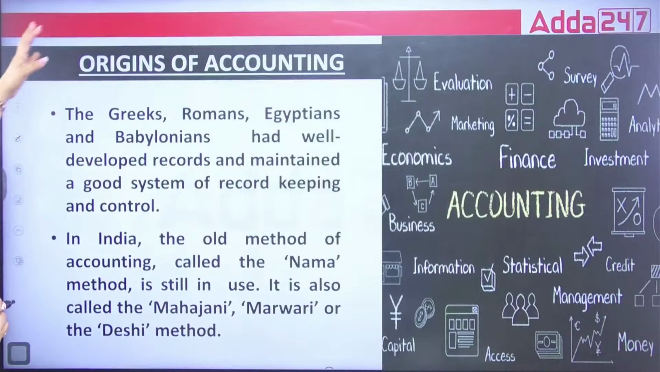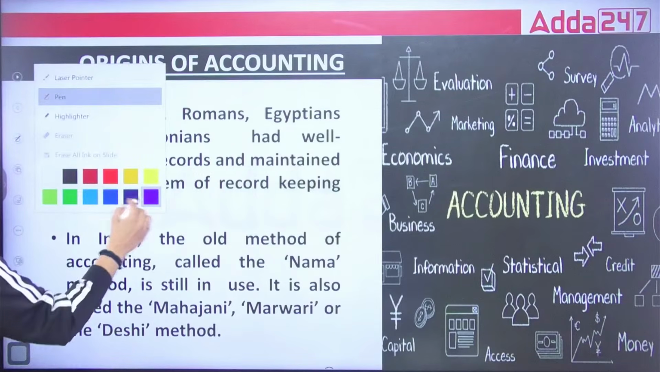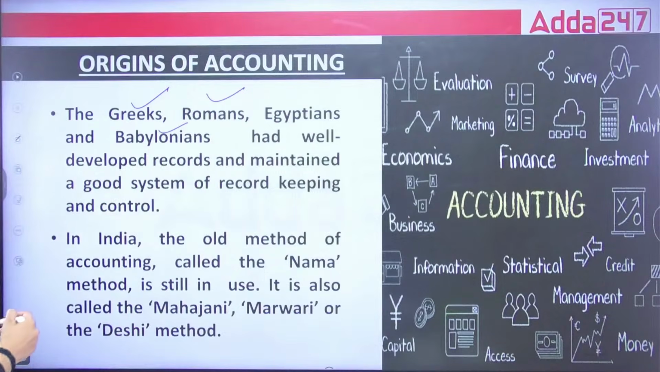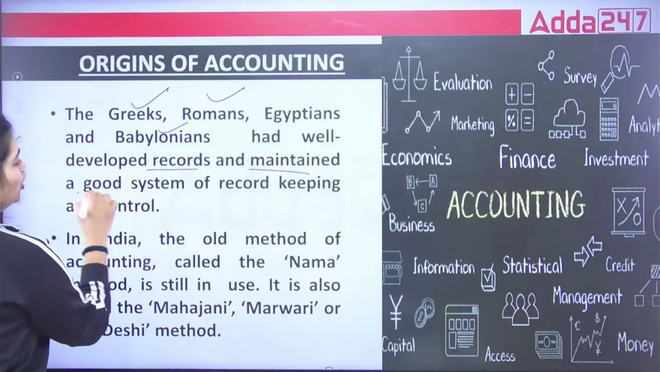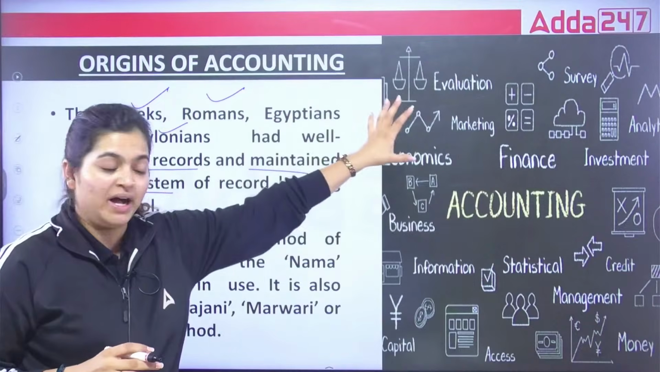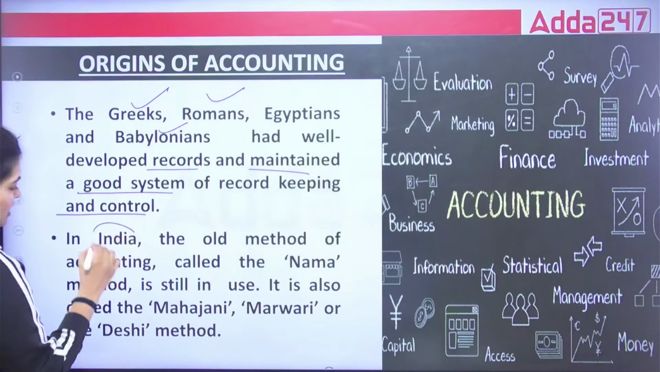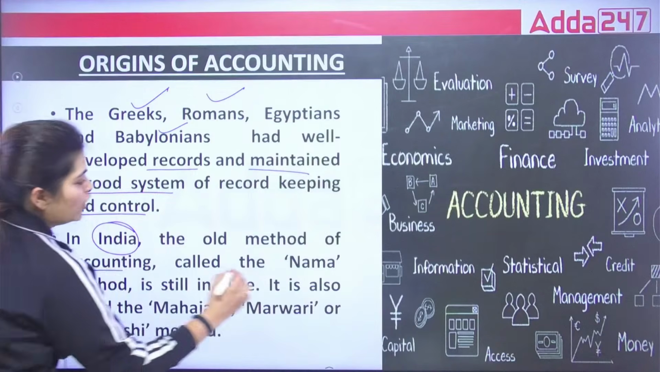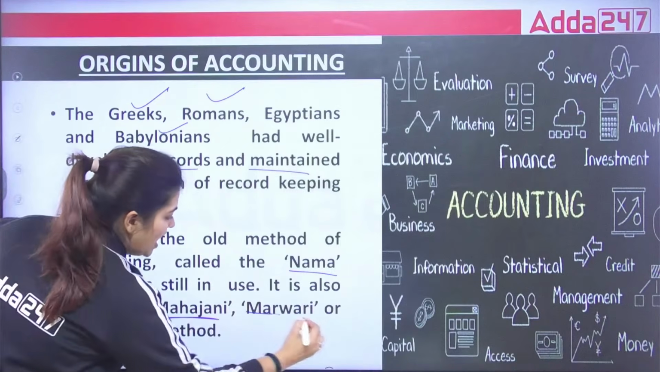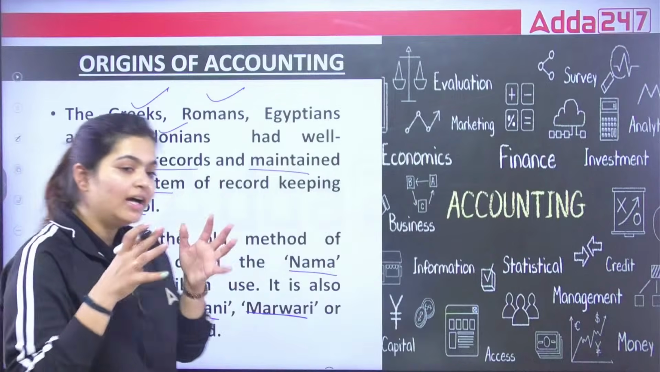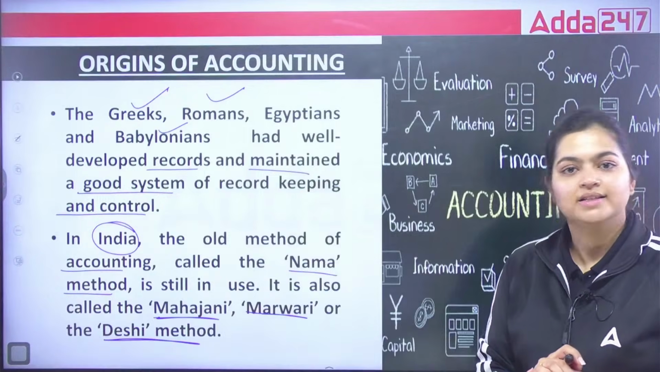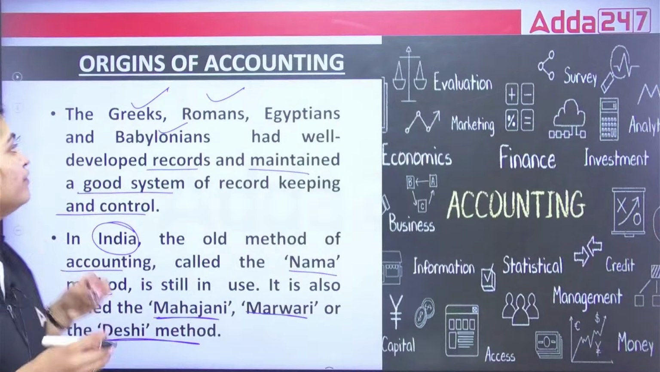After this, next is the origins of accounting. Now, if you see, Greeks, Romans, Egyptians and Babylonians, they had well developed records and maintained a good system of record keeping and control. So initially they started the accounting part. Correct. Now, if you talk about India, the old method of accounting, we call it the Nama method, still in use, is also called the Mahajani, Marwari or the Desi method. These are the other names in India we use for accounting. Okay, so this is the origin of accounting.